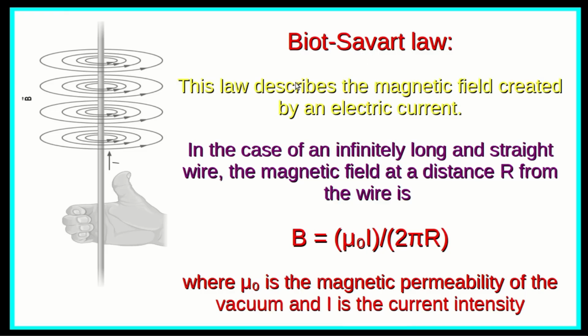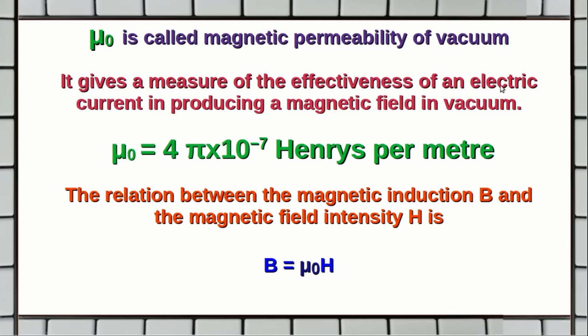The so-called Biot-Savart law describes the magnetic field created by an electric current. An electric current I is passed through a long straight wire, and the resulting magnetic field is measured. So that magnetic field is described by this particular equation. B is equal to mu 0 I by 2 pi r, and mu 0 is the magnetic permeability of the vacuum and I is the current intensity. So mu 0 gives a measure of the effectiveness of an electric current in producing a magnetic field in vacuum. Mu 0 is equal to 4 pi into 10 raised to minus 7 henries per meter.